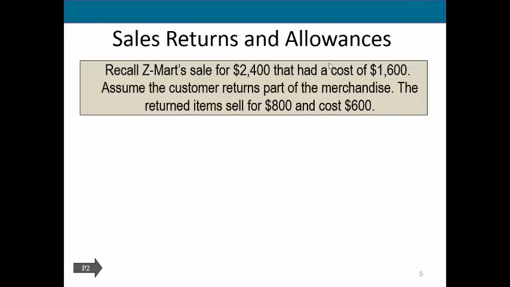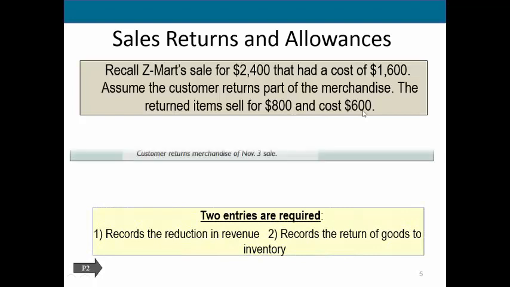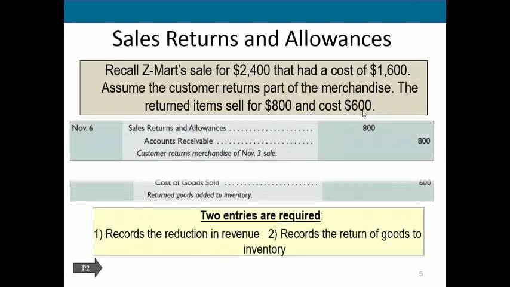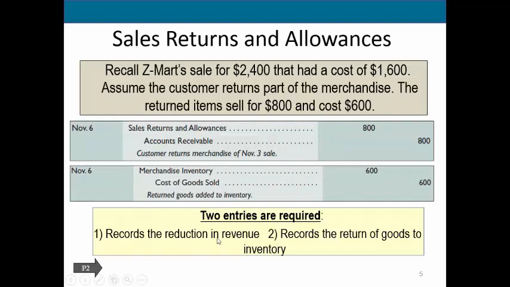So let's look at our example here. Let's say we had this sale for $2,400, and those goods had cost us $1,600, so this is basically our previous example. And our customer now is returning part of the merchandise. What they are returning is the items that were sold. The value of those, we sold them for $800, and they cost us $600. So how do we account for this? It's going to take two entries to account for this. First, we need to show the reduction in our revenue through our contra revenue account, and then we'll need to show the return of our goods.